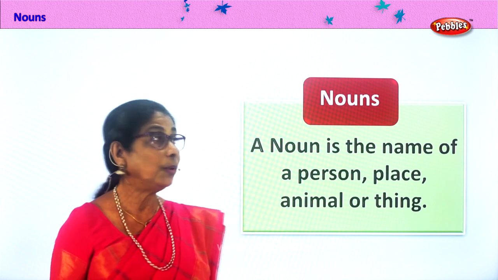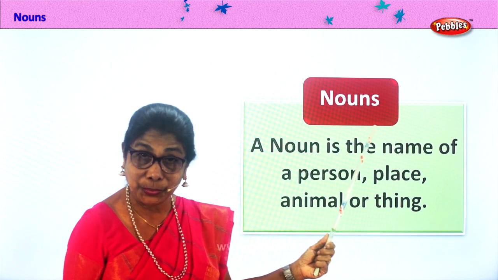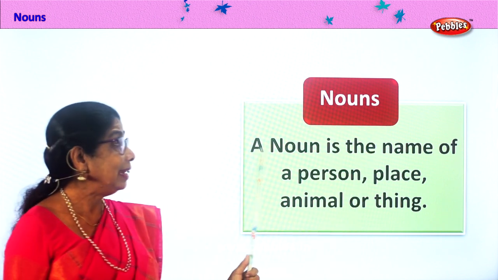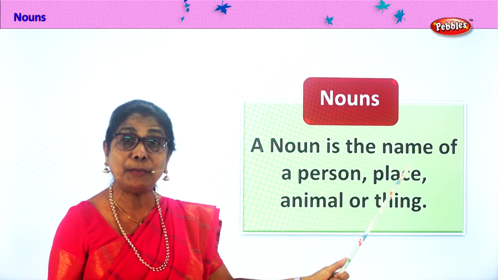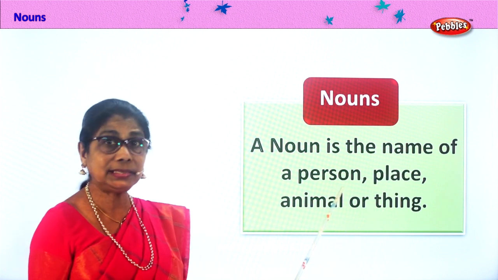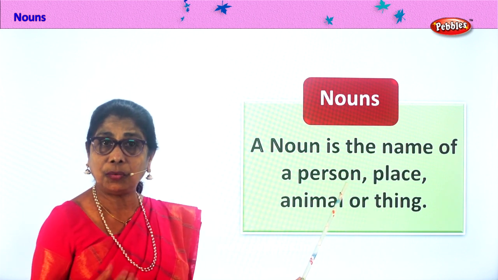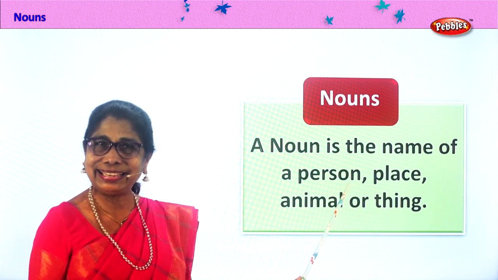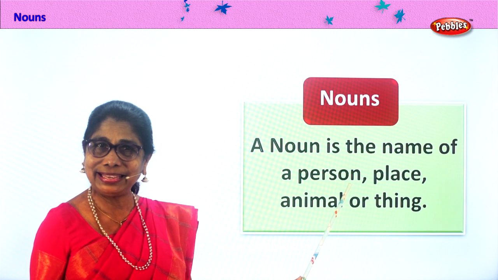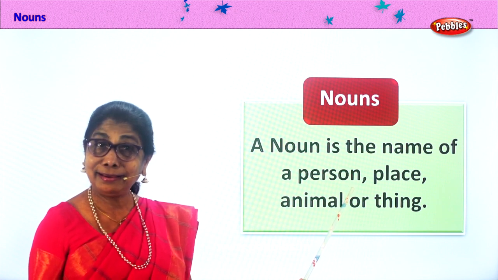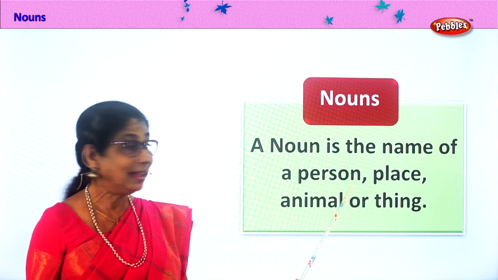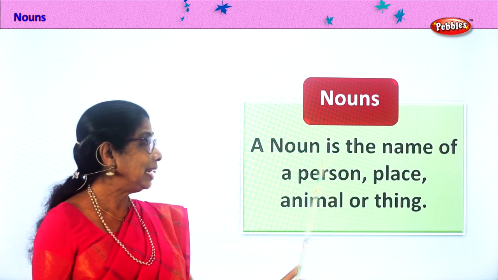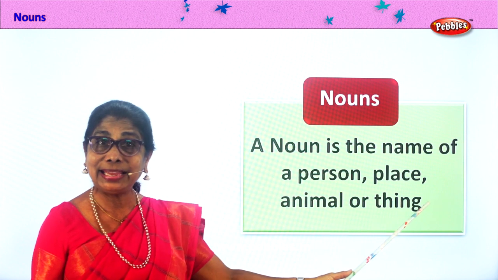Now, when you say noun, a noun is the name of a person. Now, I'm a teacher. I'm a lady. Yes? Mommy is a person. Daddy, that is a person. Grandma. Okay. So a noun is the name of a person. Place.